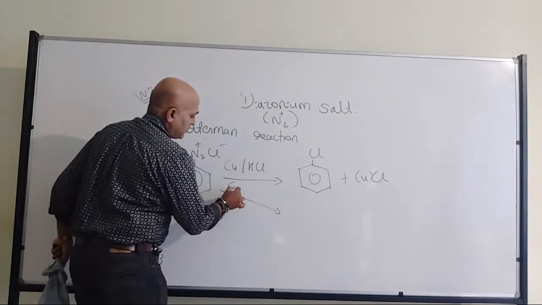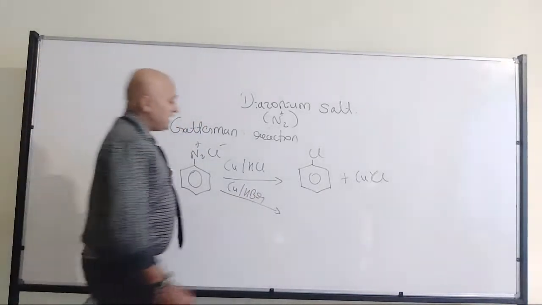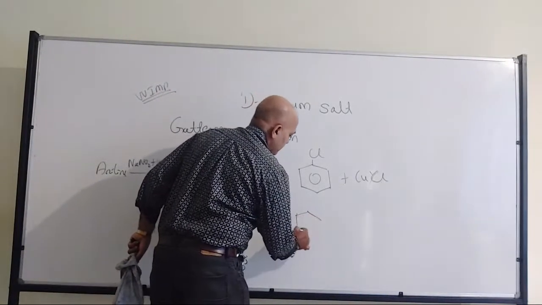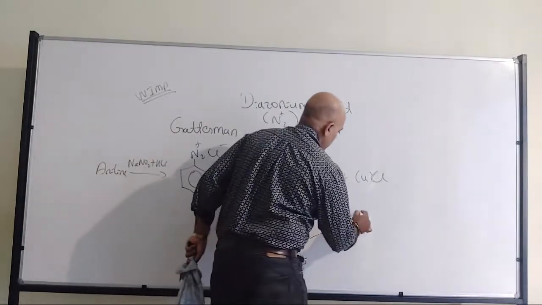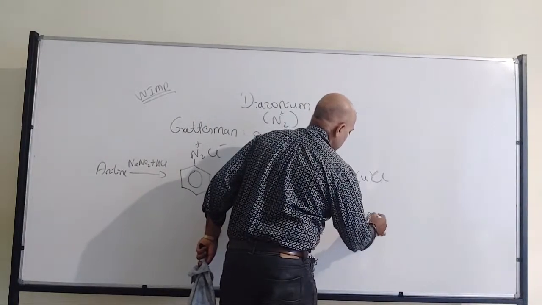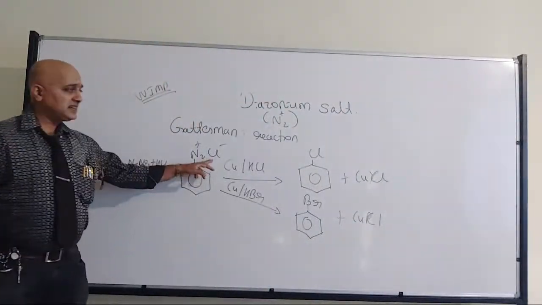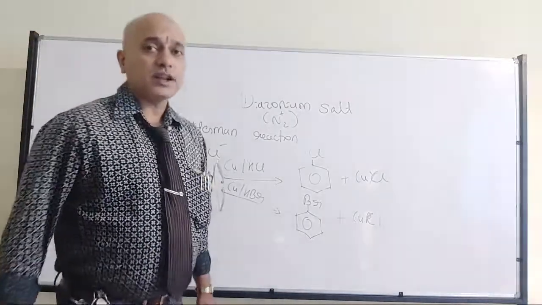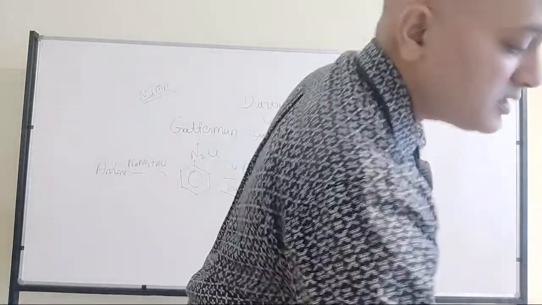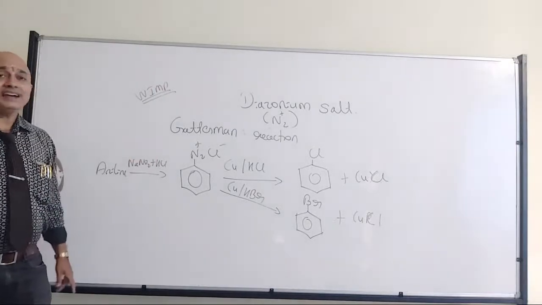Now in the same way, if I take copper powder and HBr, now I am going to get the formation of bromobenzene plus cuprous chloride. So whichever halide it is, the respective halide will come with the copper. Okay, cuprous chloride. Cu2Cl2 or CuCl, I have written. Fine. So that's where we have the Gattermann reaction.